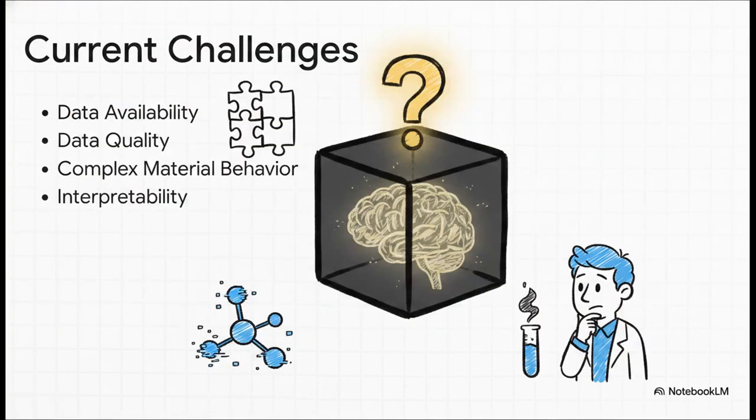Now, to be completely fair and objective, it's not all perfect yet. There are real challenges facing the field today. Researchers are fighting constant battles with data availability and quality because, hey, if your data set is incomplete or inaccurate, the AI's reliability completely tanks. Also, real-world materials have highly complex behaviors that are incredibly hard to perfectly simulate. And then there's interpretability. The black box nature of AI means it might give us the perfect answer, but understanding exactly how it got there, that's still a major hurdle.